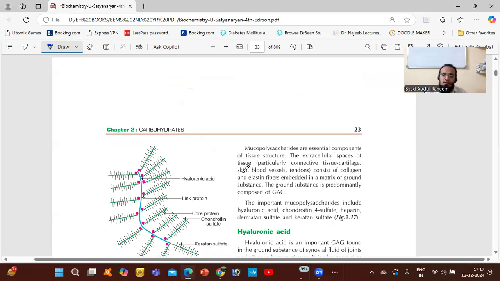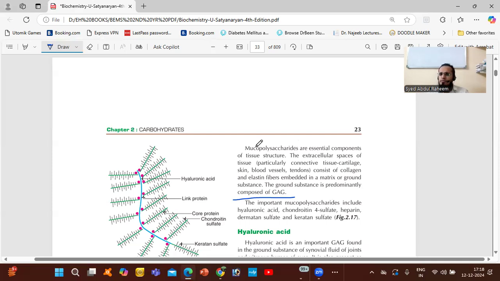Mucopolysaccharides are essential components of tissue structure. The extracellular spaces of tissues, particularly connective tissue, cartilage, skin, blood vessels, tendons, consist of collagen and elastic fibers embedded in a matrix or ground substance. The ground substance is predominantly composed of GAG. So mucopolysaccharides are very helpful in the body for the shape of tissue.